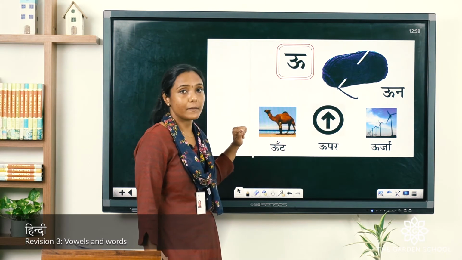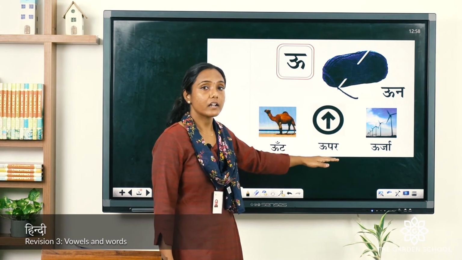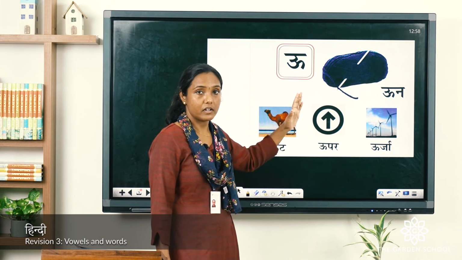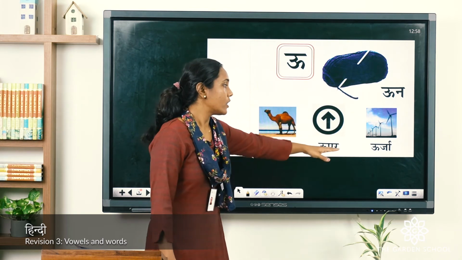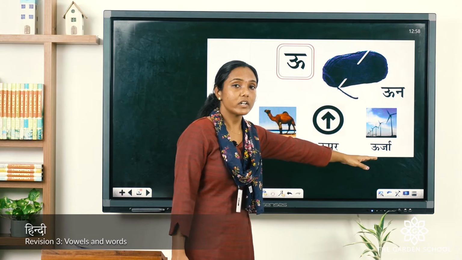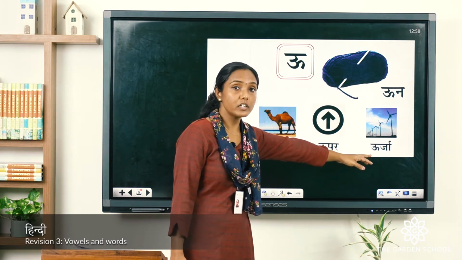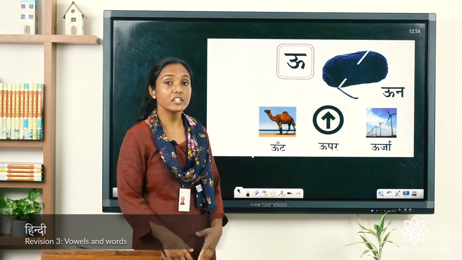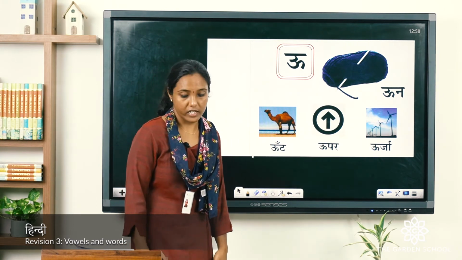Okay, that's camel. Upar. Yes, upar. That's up. Okay, upar. Urja. How do we pronounce this word? Urja. What is that? Energy. Again, repeat. Urja. Okay, good.